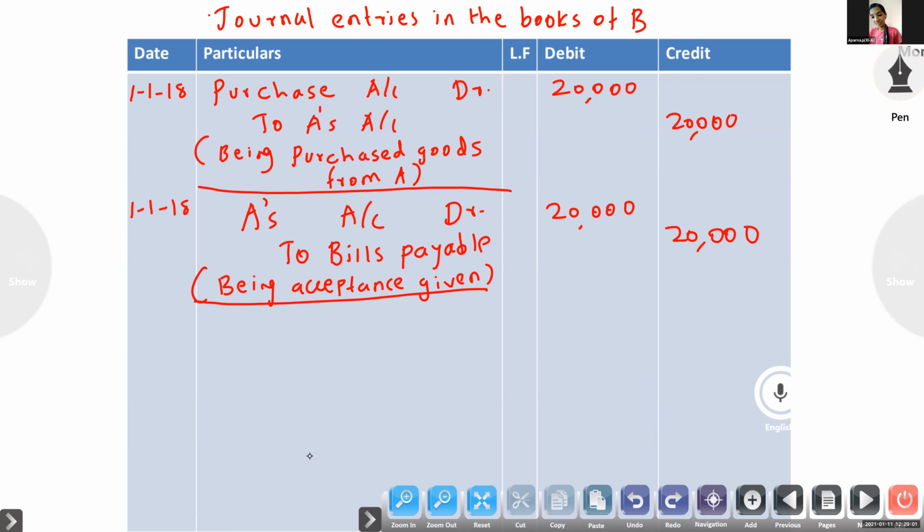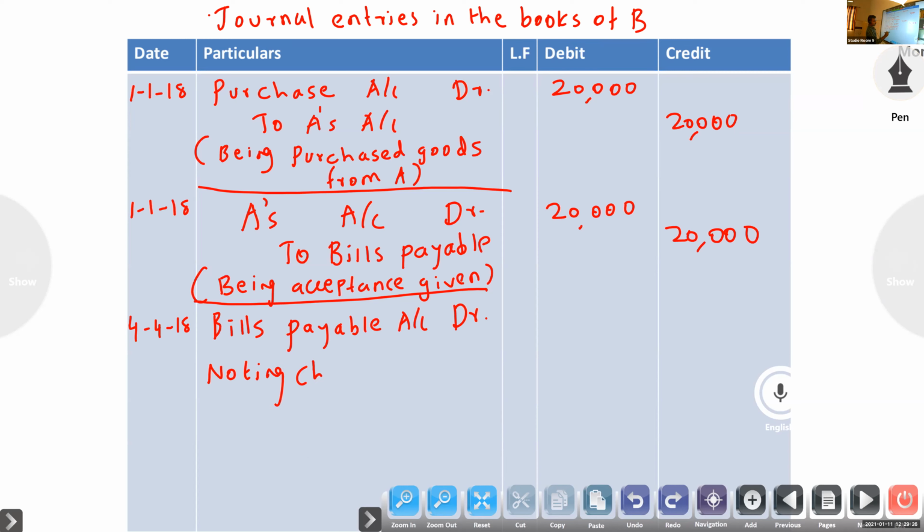Yes, so here A's account. The date is the maturity date only, three months from the same date. For the dishonor narration, if you look, then you can understand. Bills payable account debtor, noting charges account debtor to A's account.